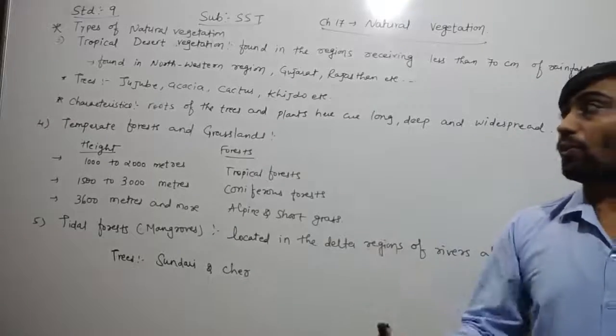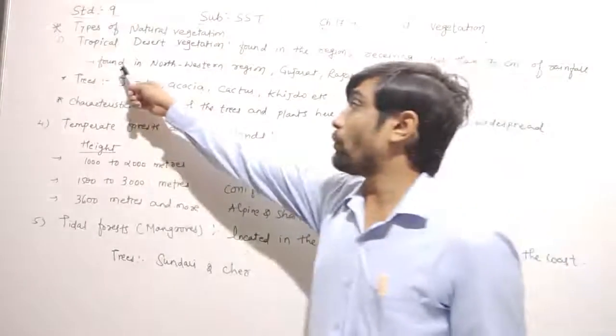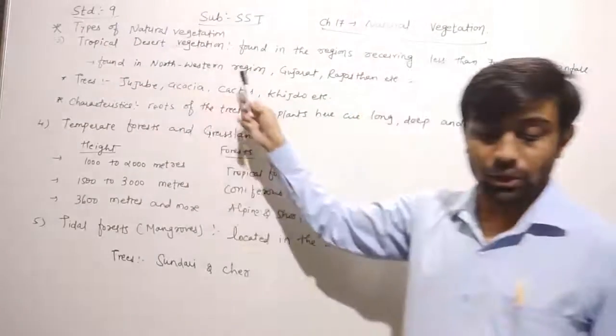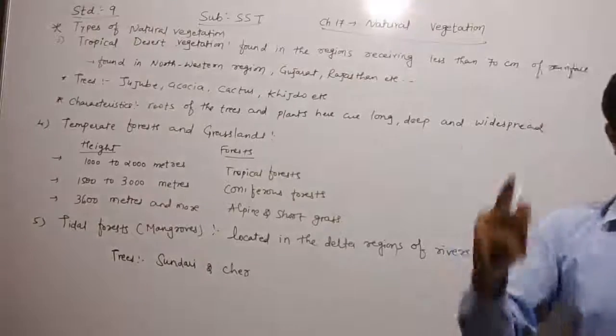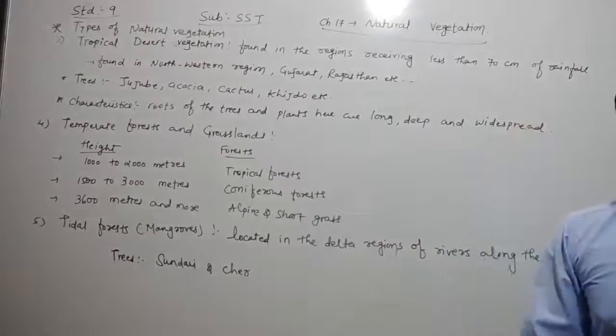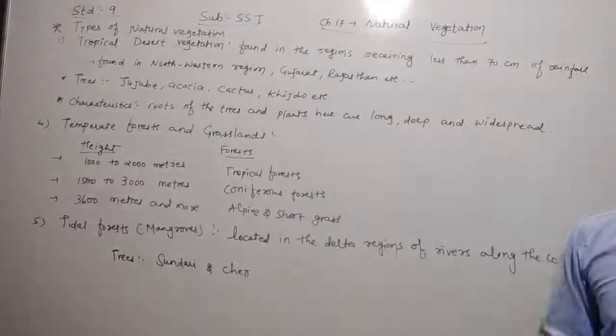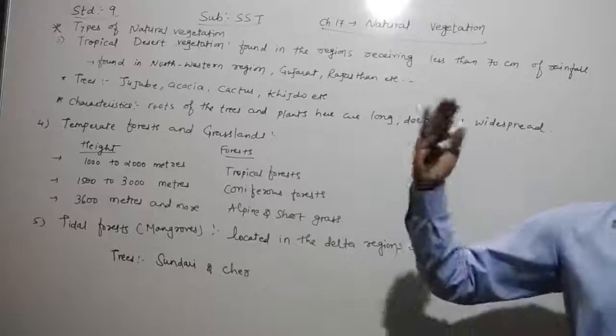Now where do we find the tropical desert vegetation, dear children? We find it in the northwestern region: Gujarat, Rajasthan, Madhya Pradesh, Uttar Pradesh. These are the regions where we find the tropical desert vegetation.